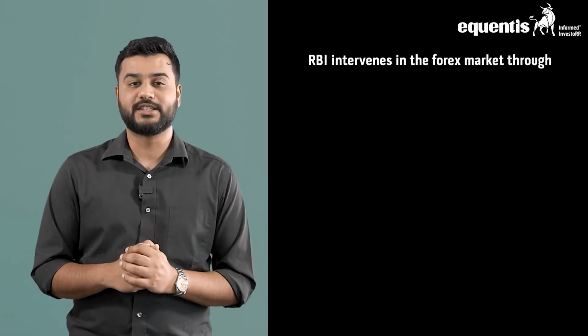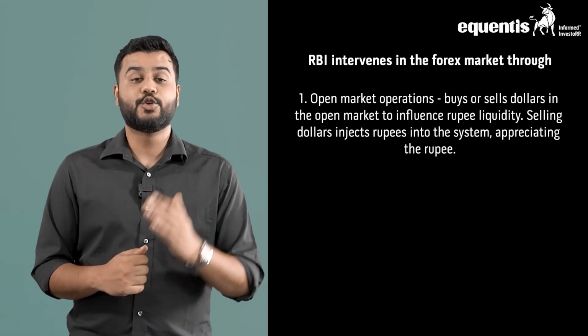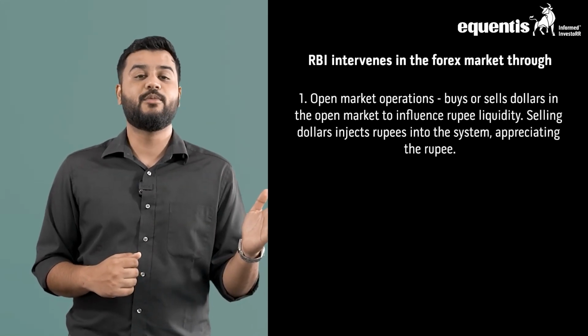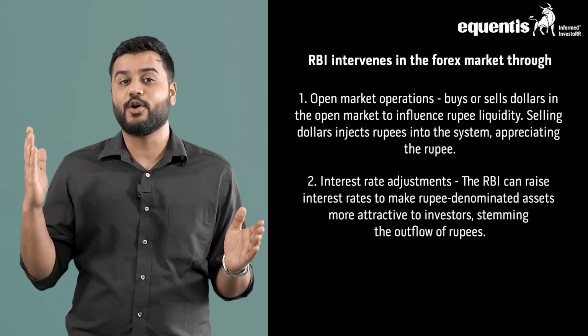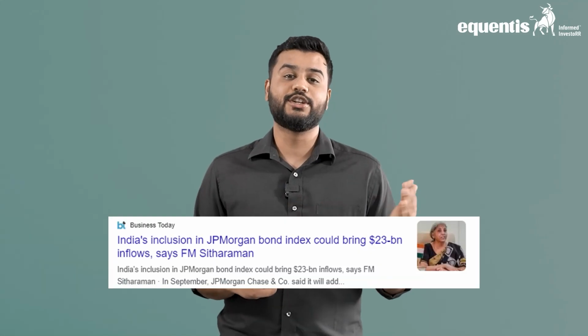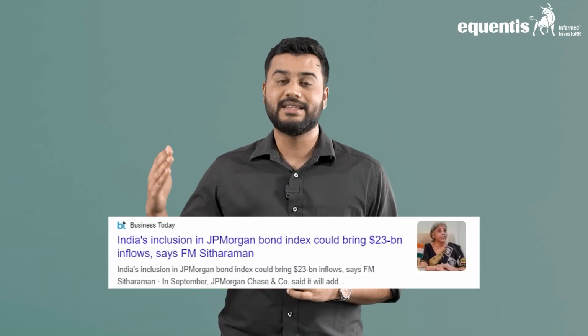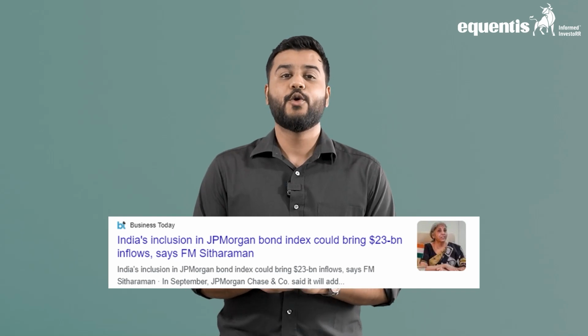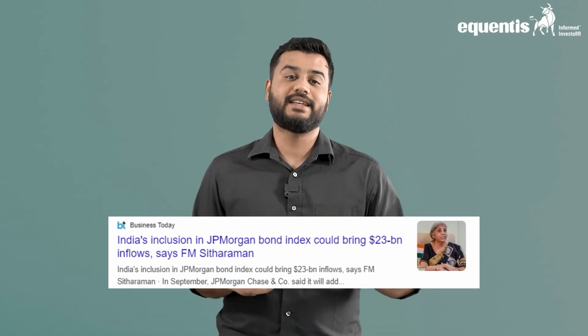In context, the RBI usually intervenes in the forex market to support the rupee against depreciation. The RBI resorts to open market operations in the form of buying or selling dollars to influence the rupee, and the second is by altering the interest rate to cater to the inflow and outflow of rupee. Another point to highlight is the inclusion of the Indian government bonds from June 2024 in JP Morgan's emerging market debt index, which could result in inflows of close to 23 billion over the next 10 months.